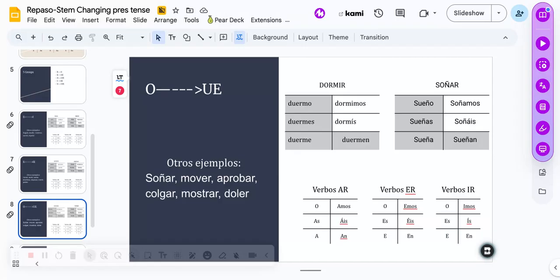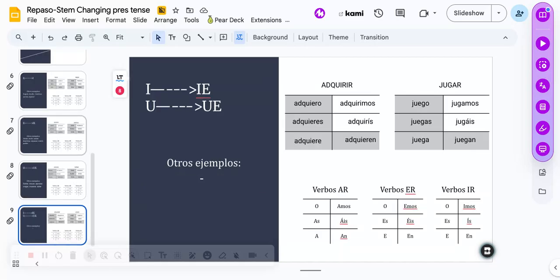For example, dormir is our conjugated verb here. Duermo, duermes, duerme, and duermen. That's the boot formation. Outside of the boot, dormimos and dormís. Soñar, we have sueño, sueñas, sueña, and sueñan. Outside of the boot, soñamos and soñáis. AR verb endings, o, as, a, amos, áis, an. ER verb endings, o, es, e, emos, éis, en. And again, our IR verb endings, o, es, e, imos, ís, en.